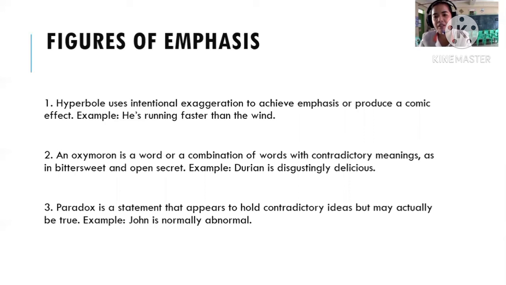Next one is paradox. Paradox is a statement that appears to hold contradictory ideas but may actually be true. So an example of that one is John is normally abnormal. So contradictory ideas also, but may actually be true.